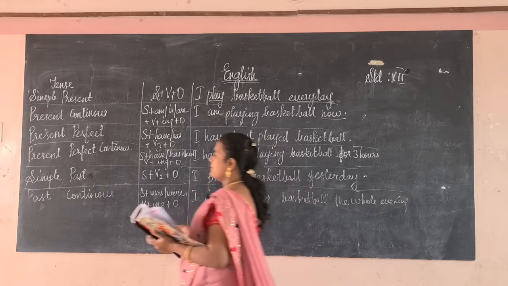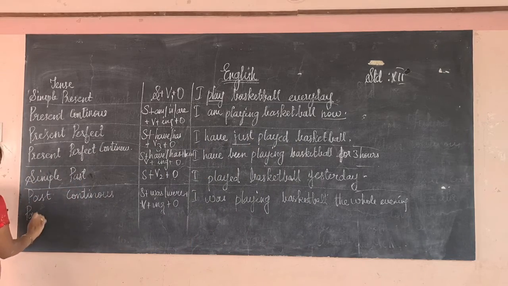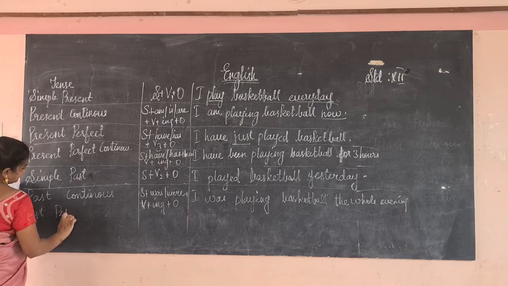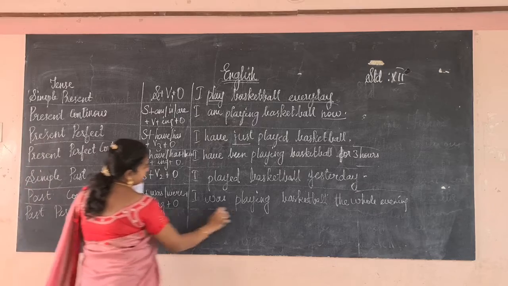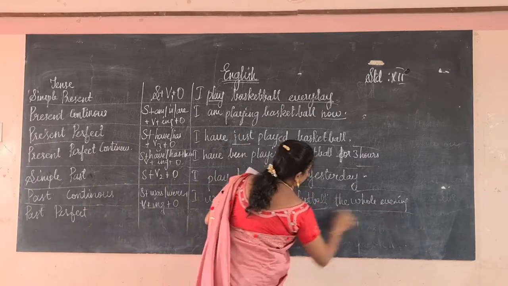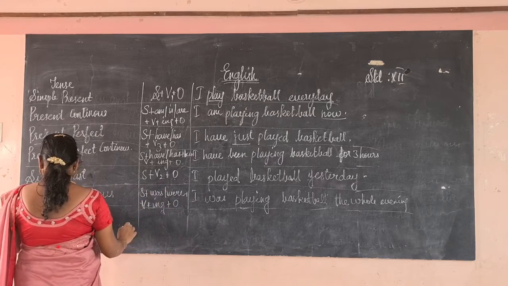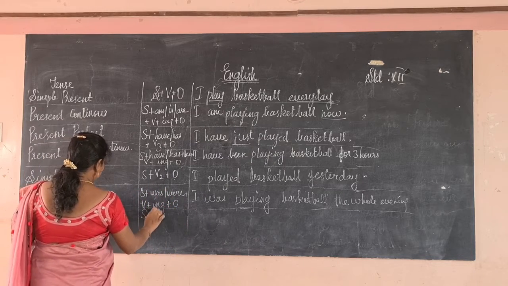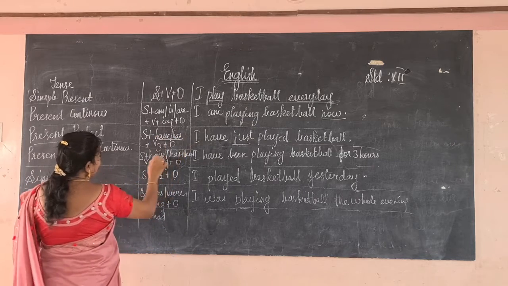Okay, next, past perfect. So past perfect, subject will be there, had. Only in the present tense we will use have and has.